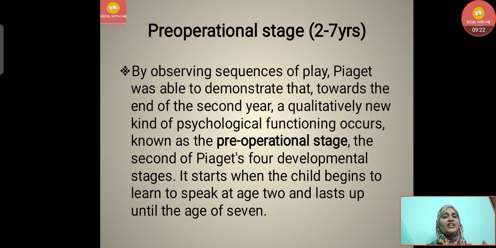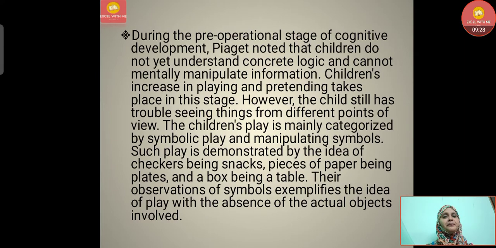It starts when the child begins to learn to speak at age 2 and lasts up till age 7. During this stage, Piaget noted that children do not yet understand concrete logic and cannot mentally manipulate information. Children's playing and pretending increases in this stage.